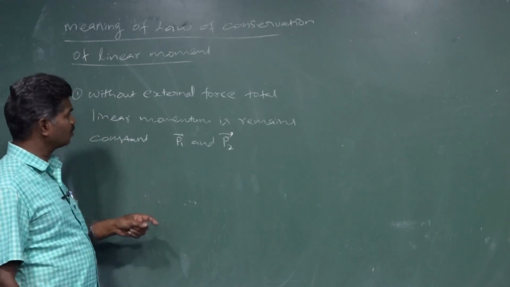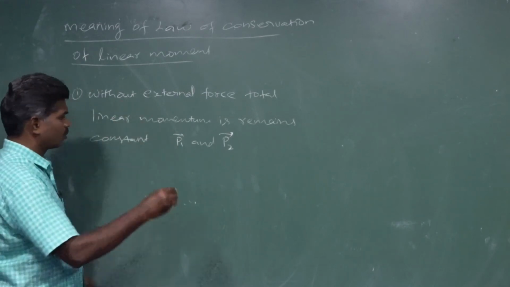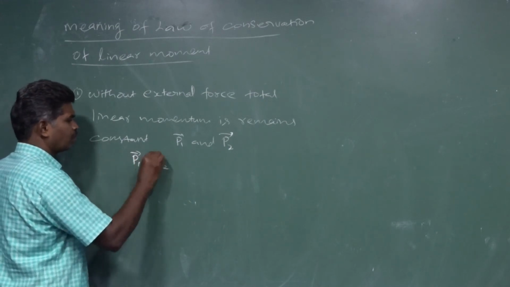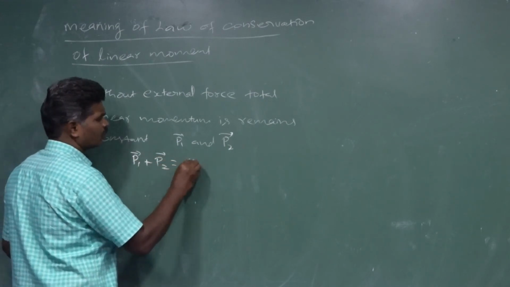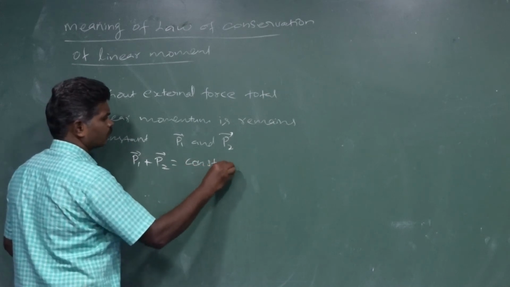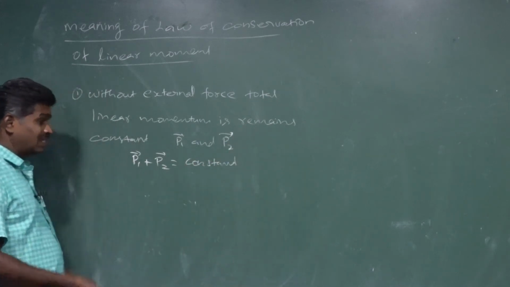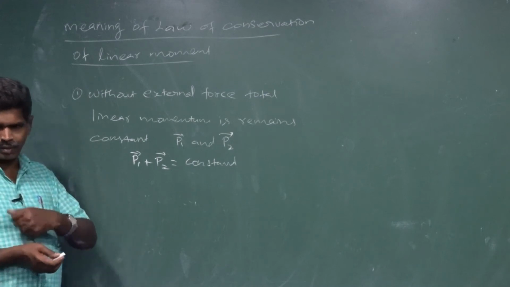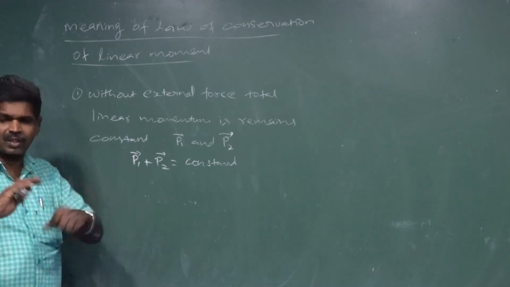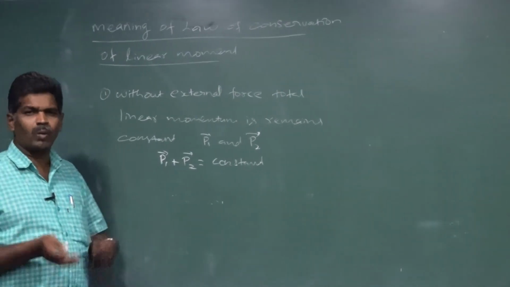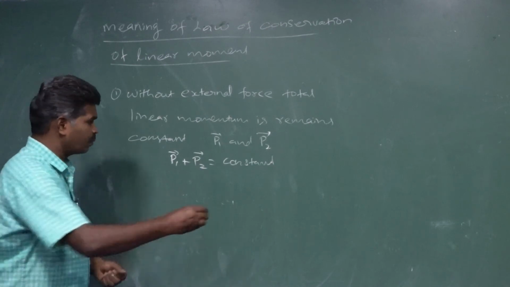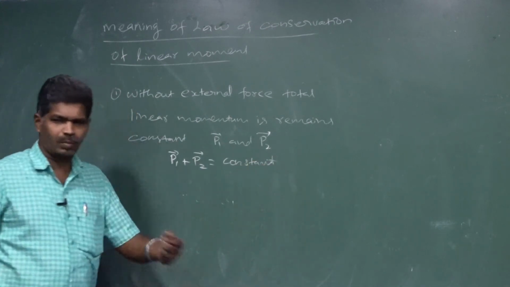So what we are saying is, without external force, p1 vector plus p2 vector is equal to a constant. In some cases, p1 vector plus p2 vector may be equal to 0, because if the system is at rest, there is no momentum for both objects, and the total momentum is 0.